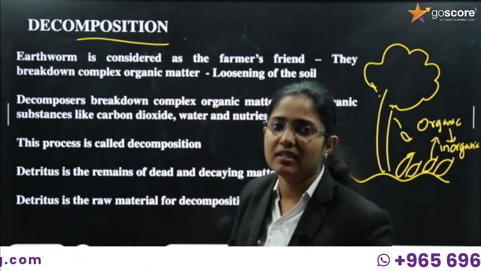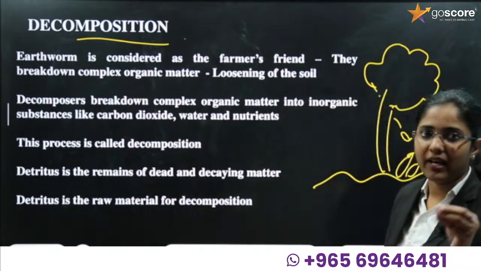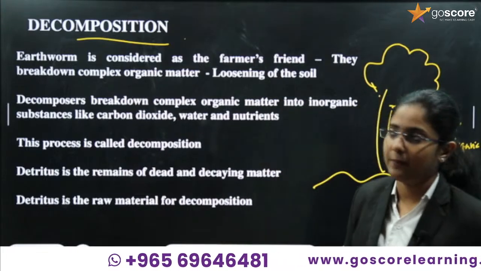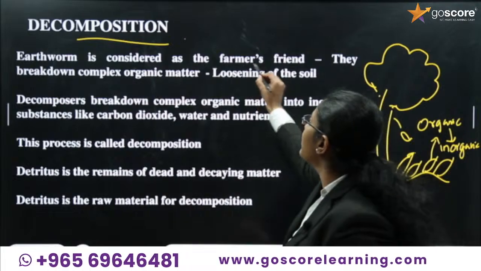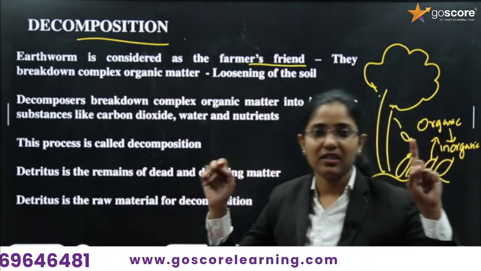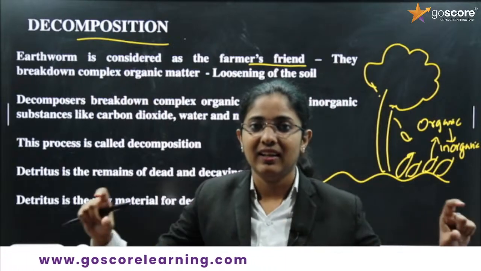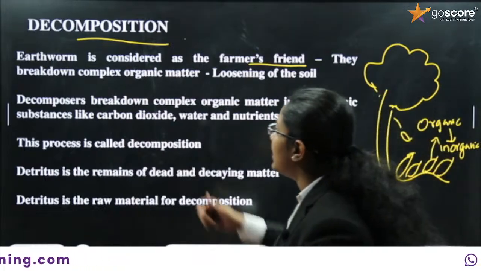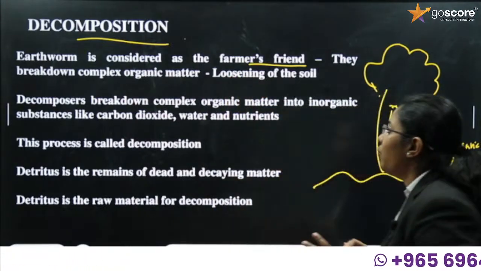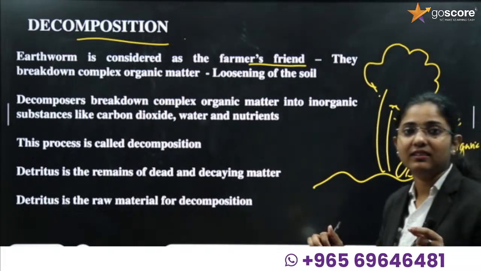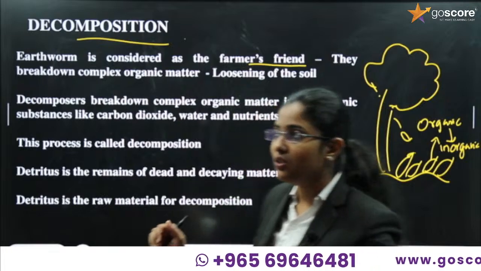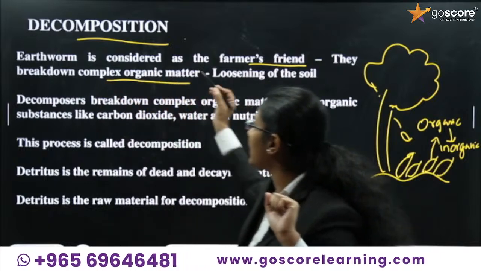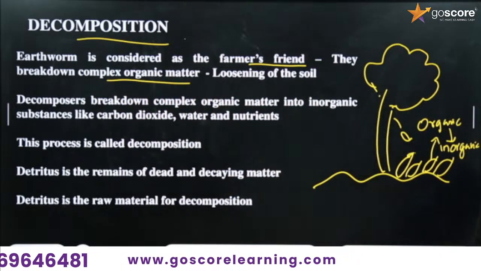It is done by organisms, earthworms first. Then when detritus is formed, bacteria and fungus will act upon that. Earthworm is considered the farmer's friend. It is also a question. CBSE has a tendency to give a sentence and ask us to justify the answer. So: earthworm is considered the farmer's friend. Why? Justify your answer. How will you answer? They break down complex organic matter into inorganic matter.